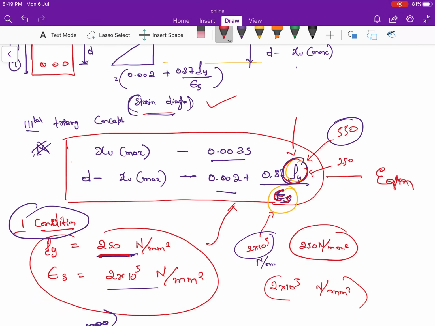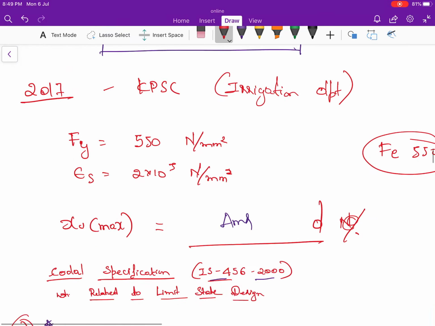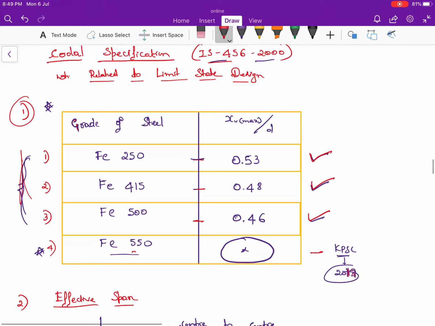Now in this equation I am going to substitute the value of Fy as 550 Newton per mm square, and the remaining things remain constant. I need to find the value of XU max to the effective depth. What is the value? Please substitute this value in the above equation and comment in the comment section what the value of XU max to the effective depth is. That will be a practice for you.